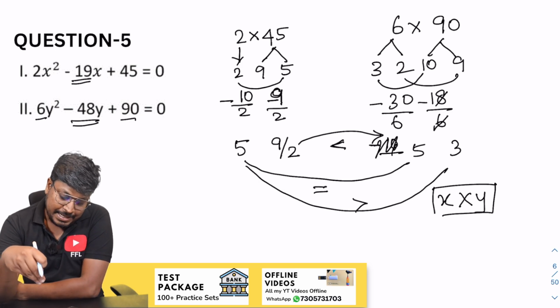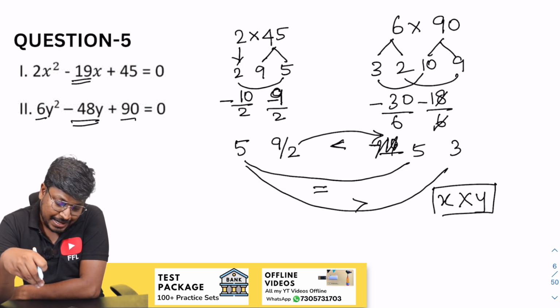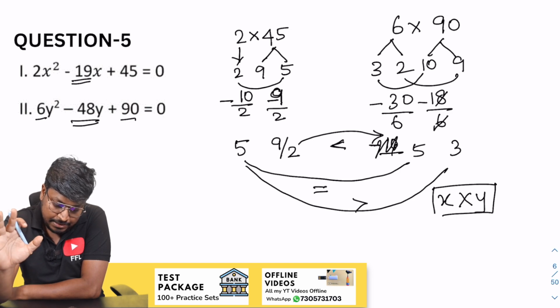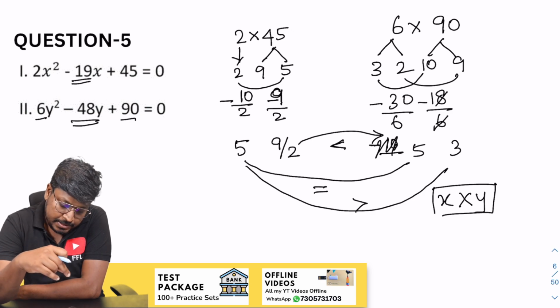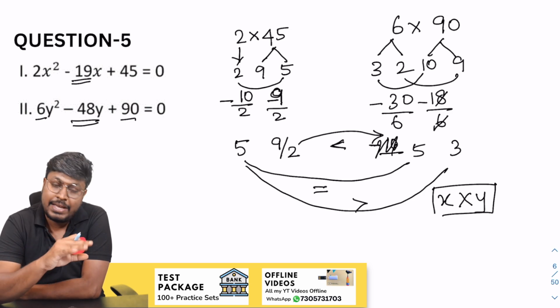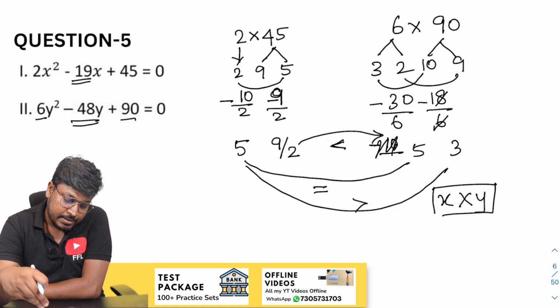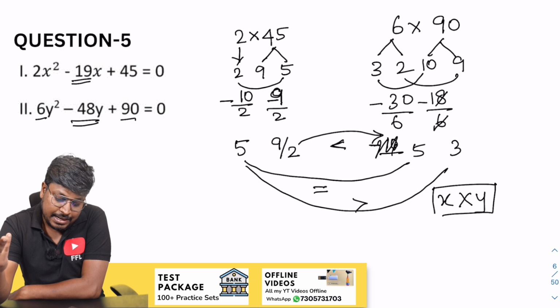So finally, once again please check, because I am getting a factor 5 for 9 by 2, and here the factors are 5 and 3, what I got, right? So while comparing 5 and 5, which is equal to. While comparing 5 and 3, 5 is greater than. So next part, 9 by 2 and 5 were 10 and 9. So 10 is greater than.